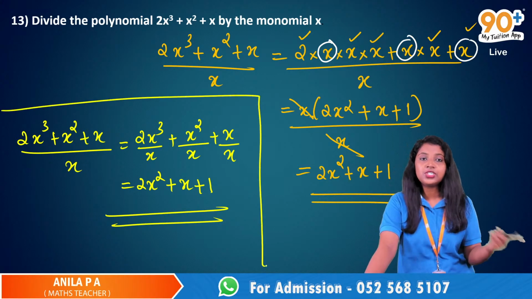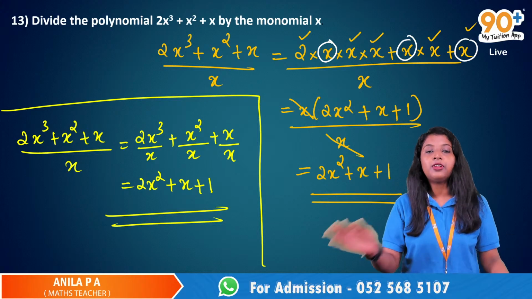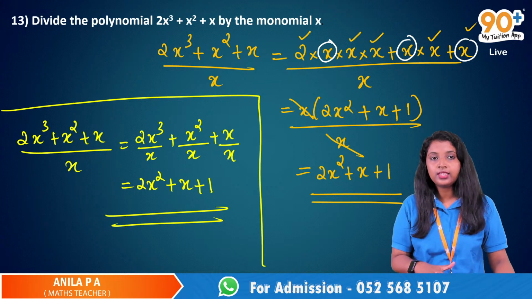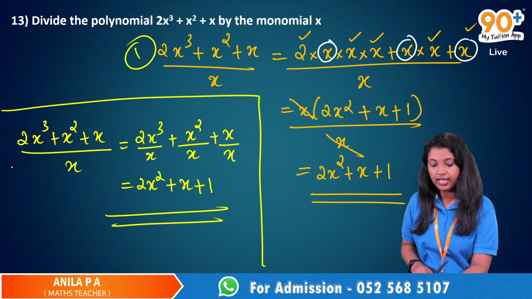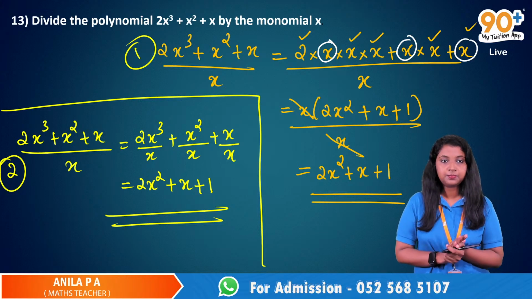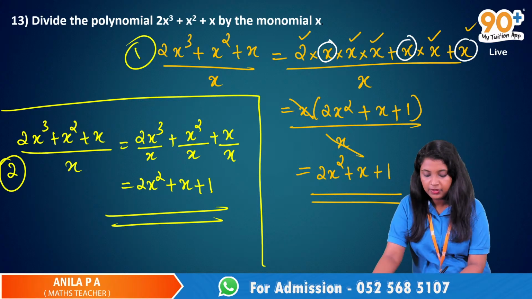Then we have the division method. We will discuss that later. As for now, we have 2 methods. First one is this one and this is the second method. Yeah, that's it. You can compare it with some numbers.